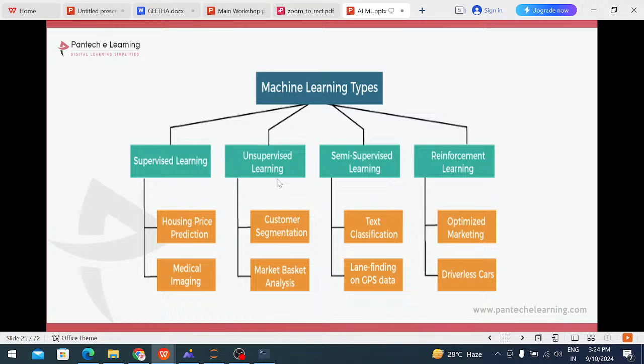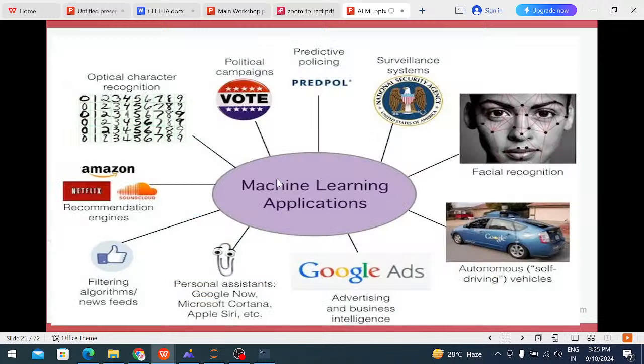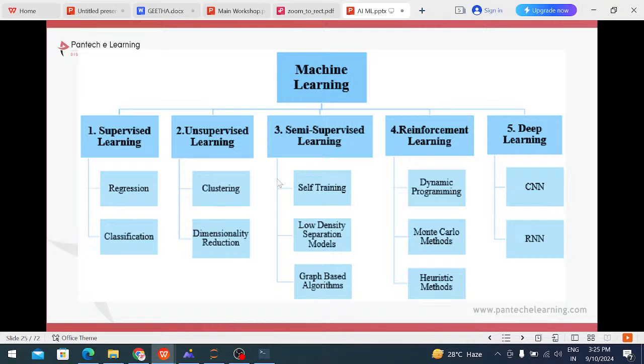Okay, now these are the types in machine learning. What are the types in machine learning? Supervised learning, unsupervised machine learning, semi-supervised machine learning, and reinforcement algorithm. These are the types in machine learning. 4 types are there. Most we are using 2 types: supervised machine learning and unsupervised machine learning. In supervised, we are collecting labeled information. Based on the input we can predict the output.